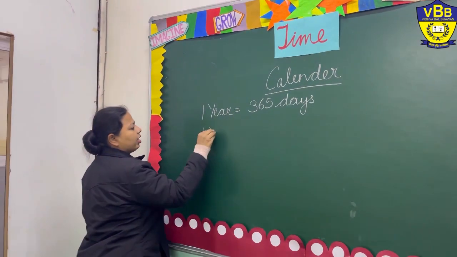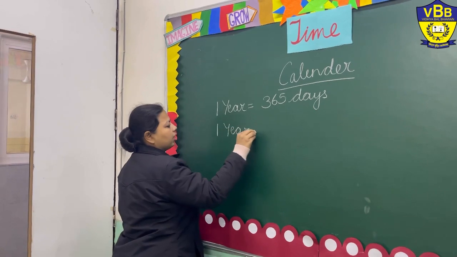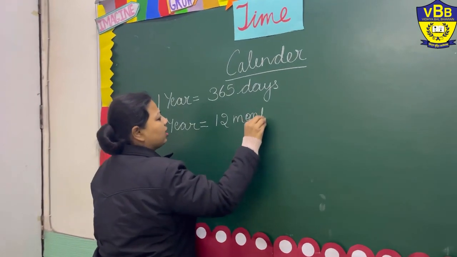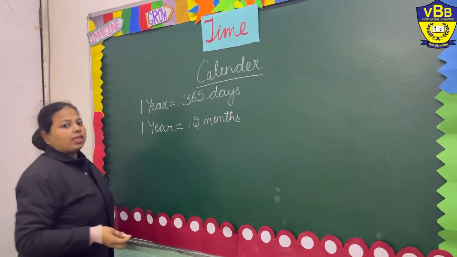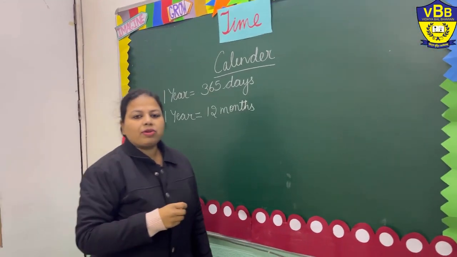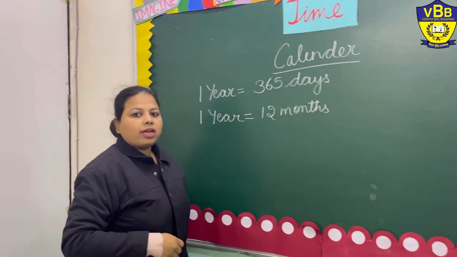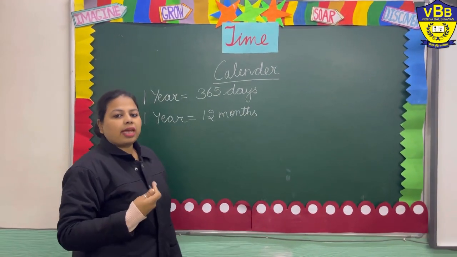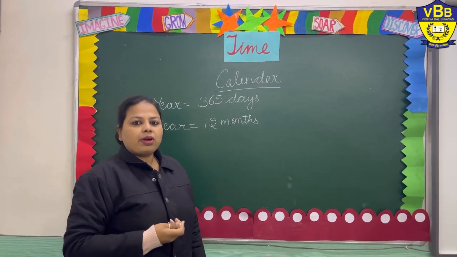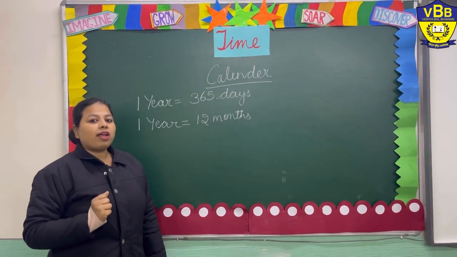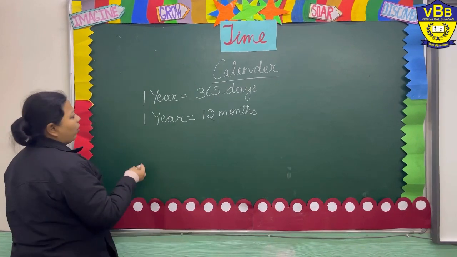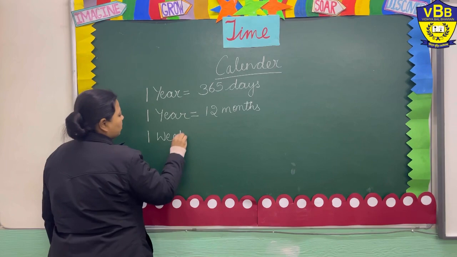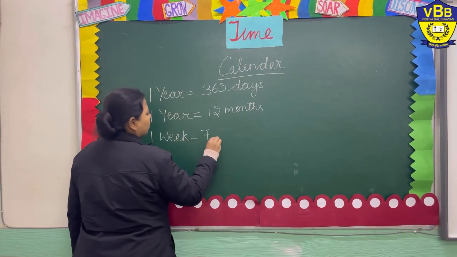And in 1 year there are 12 months. You know the name of the months, right? How many months are there? 12. January, February, March, April, May, June, July, August, September, October, November and December. These are the 12 months of a year. Now, 1 week is equal to 7 days.